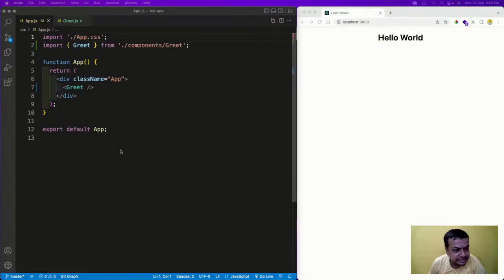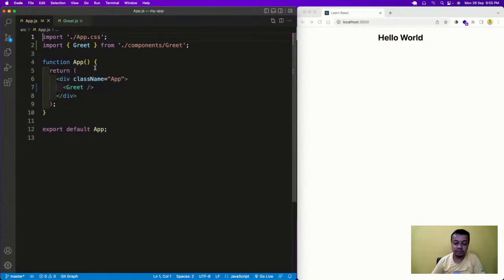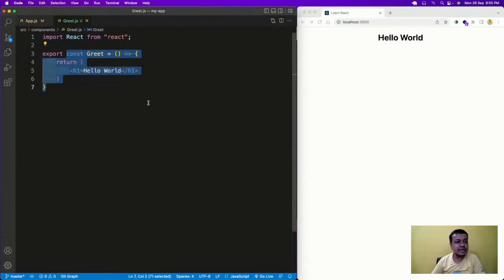So I've added this greet here, and this is shown here. How is it shown? In React, every component is like in a different space, so you have to export it. Every component you have to export. This is the functional component, so I'm exporting the functional component with the export command, the whole function, and then I have to import it. And I'm importing it with curly brackets. I have to give the path here. So I've given the path and I am importing it here.